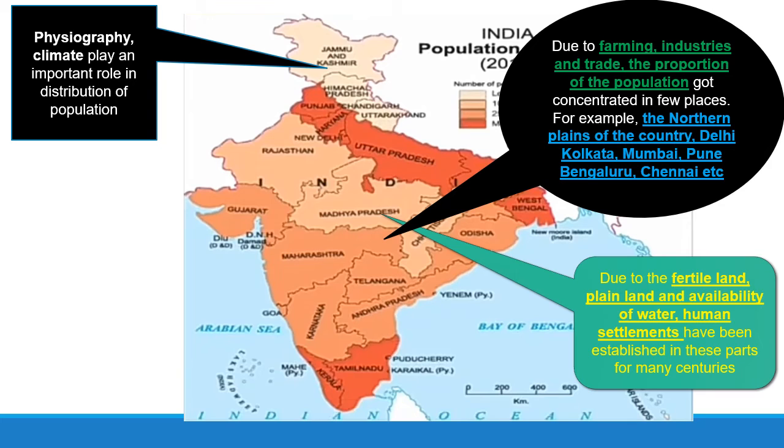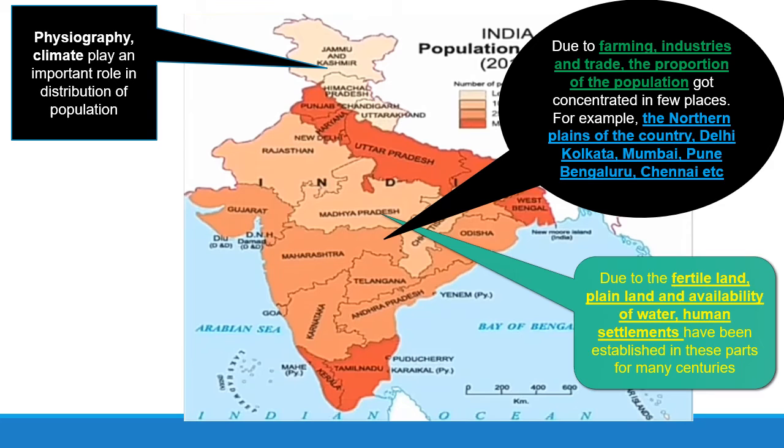On the contrary, in mountainous hilly regions, desert areas, and dense forest areas, density is sparse. Sparse means very little population is found in those areas, because of inaccessibility, absence of facilities, tough life.